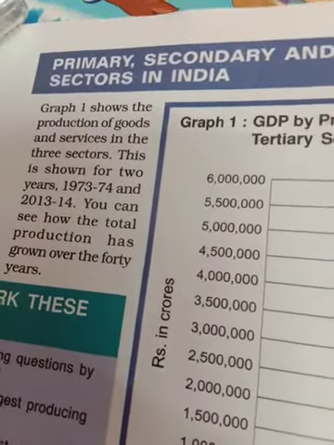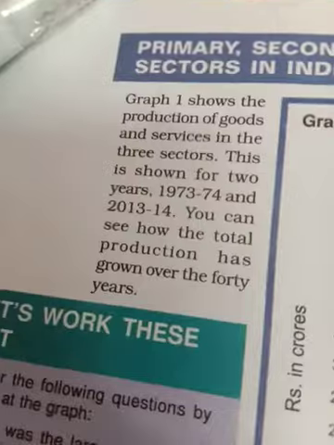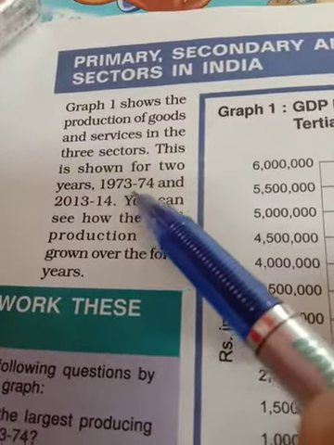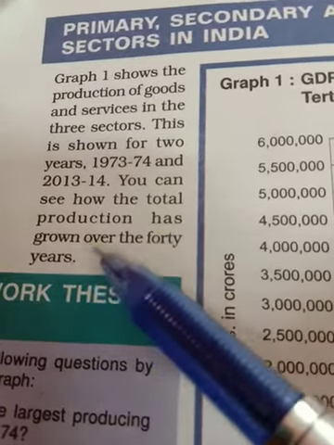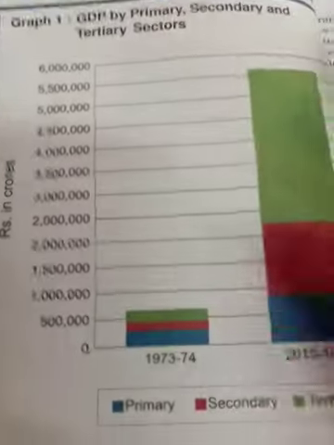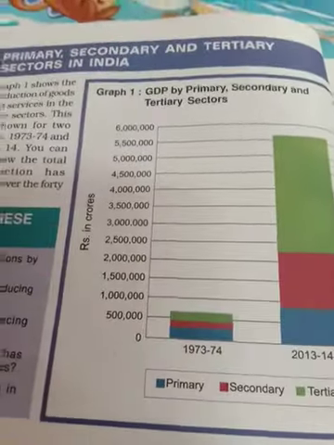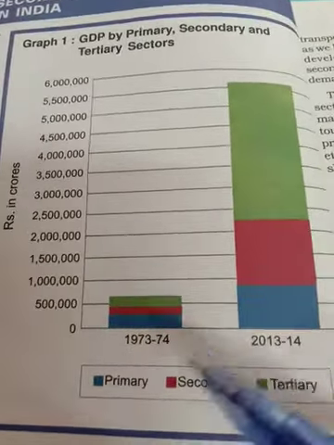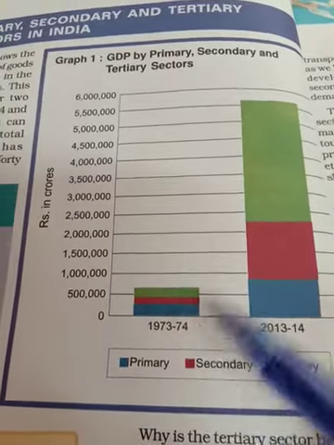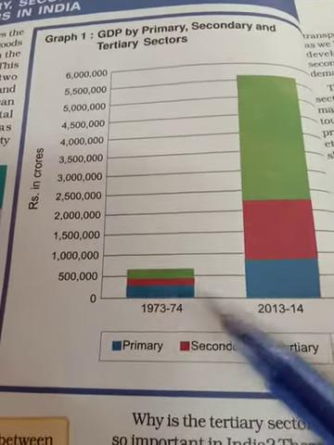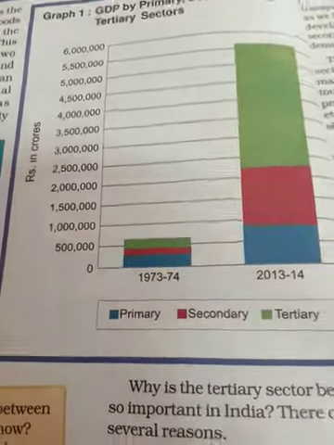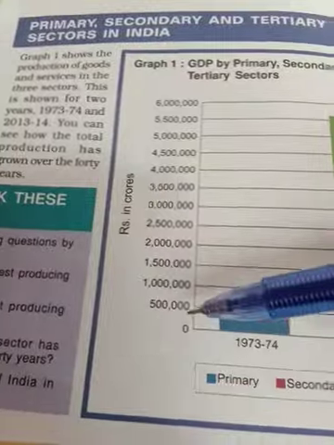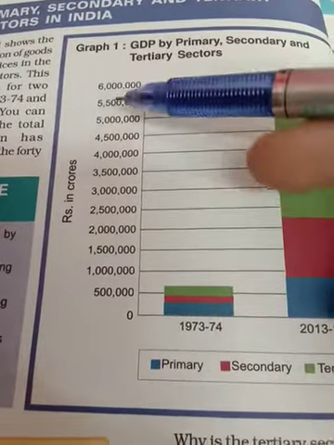So here is the table for primary, secondary and tertiary sectors in India. Graph 1 shows the production of goods and services in the three sectors. This is shown for two years, 1973-74 and 2013-14. You can see how the total production has grown over the 40 years. This is basically a bar diagram for 1973-74 and 2013-14, and the blue line represents primary, red secondary and green tertiary sector. This is the GDP by all these sectors, in rupees crore.